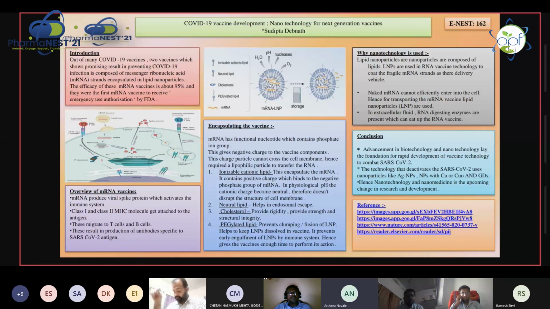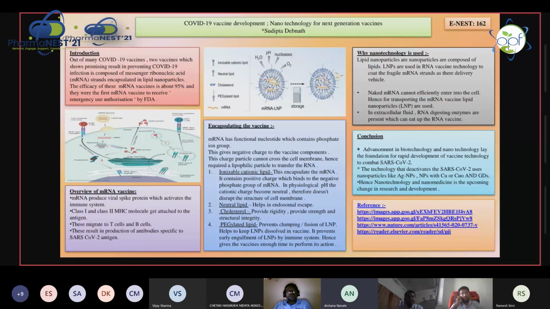Because the mRNA vaccine is more curable and more promising in our body, and the mRNA virus is more spreading, so we use the mRNA vaccine. I don't know.